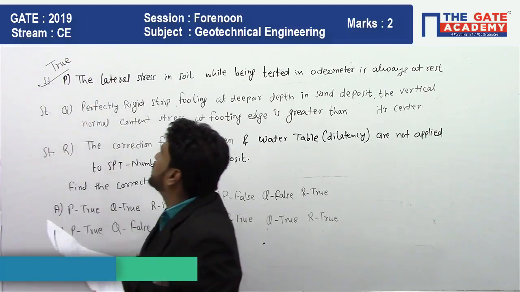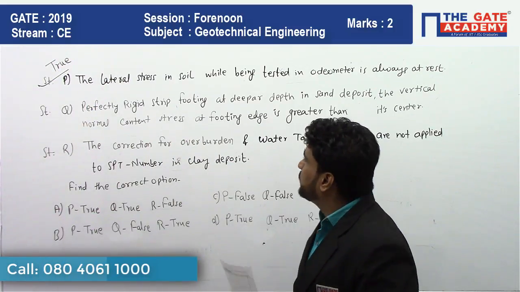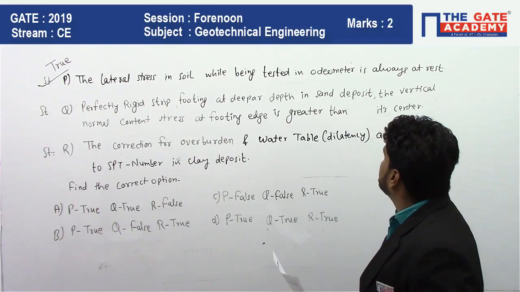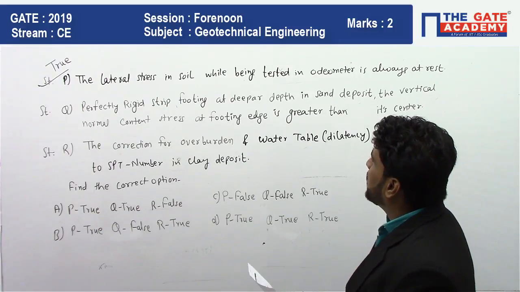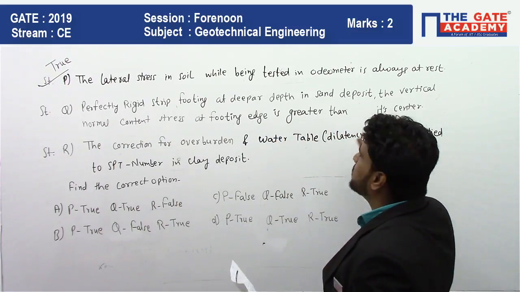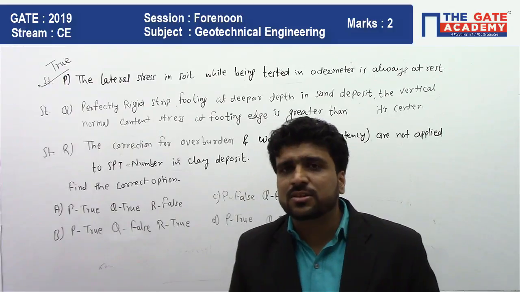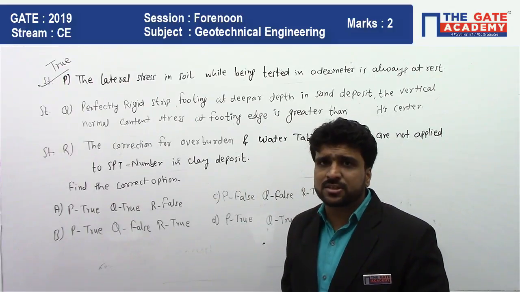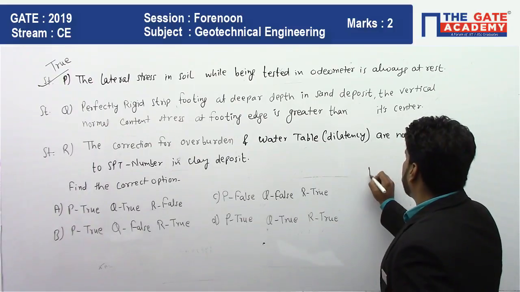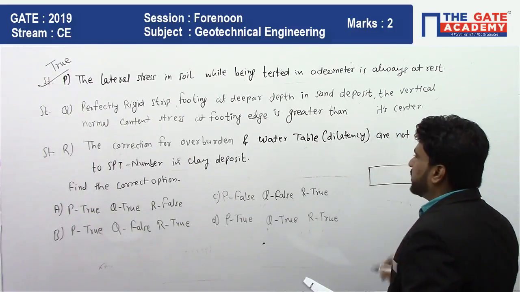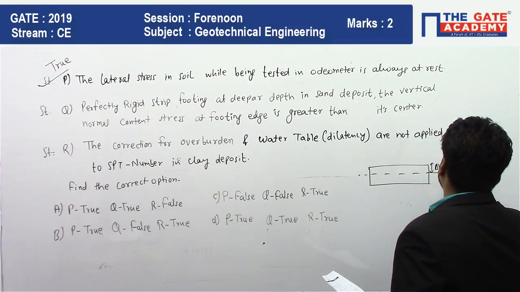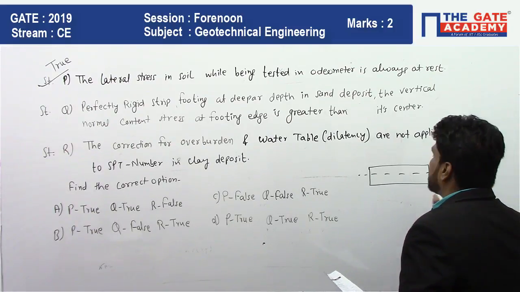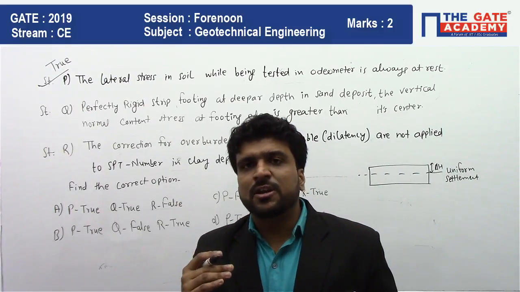true. Second, statement Q: for a perfectly rigid strip footing at deeper depth in a sand deposit, the vertical normal contact stress at the footing edge is greater than at its center. Here they are asking about the contact pressure distribution on the rigid footing. If our footing is rigid, the settlement will be uniform. We will face uniform settlement in the case of rigid footing, but the pressure from the soil will be non-uniform.